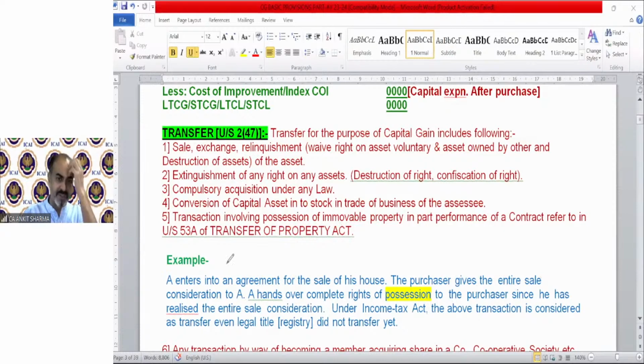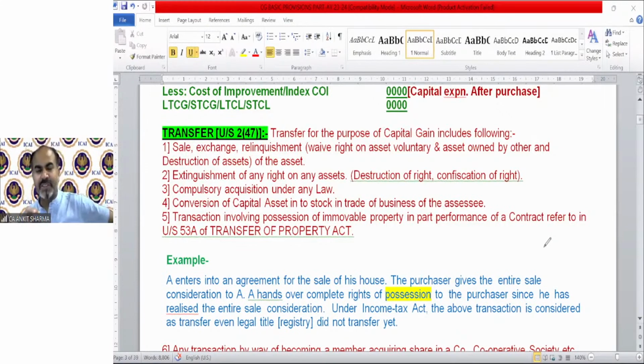Here is an example. Mr. A enters into an agreement for the sale of his house. The purchaser gives the entire sale consideration to A. A hands over complete right of possession to the purchaser, since he has realized the entire sale consideration. Under the Income Tax Act, the above transaction is now considered a transfer, even though the legal title has not transferred yet.